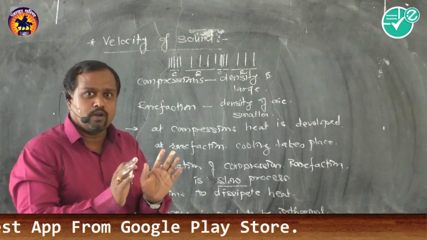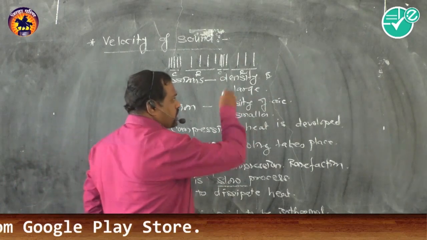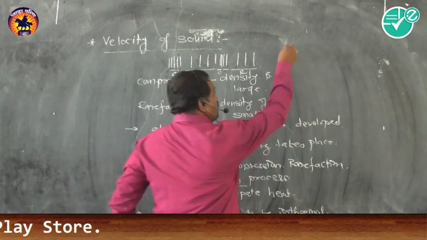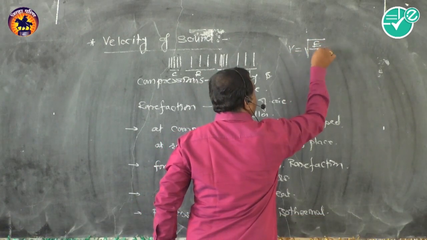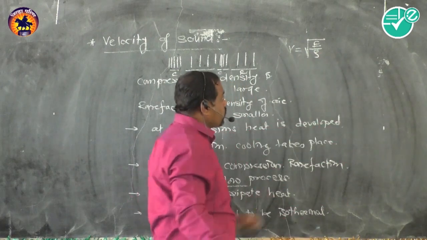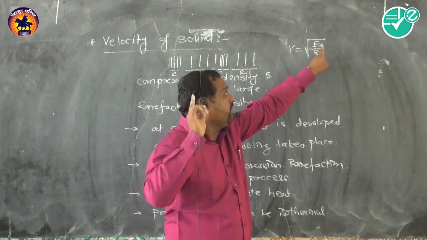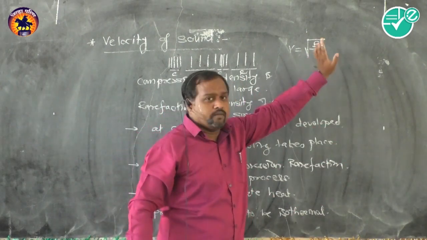So we have the formula for velocity of sound, which we studied in the case of longitudinal waves. Velocity is equal to the square root of E by rho. What is E? This is nothing but the elasticity of the medium.